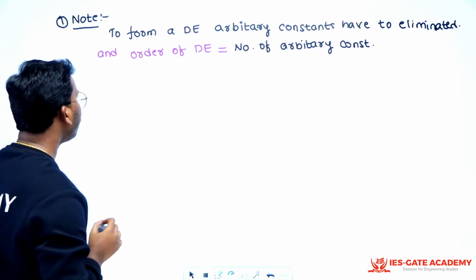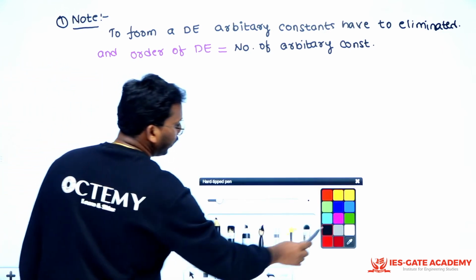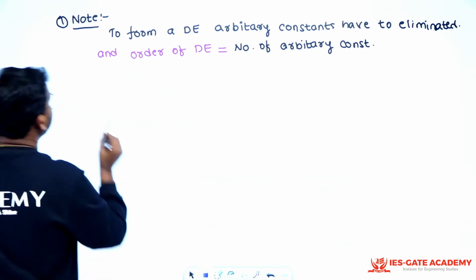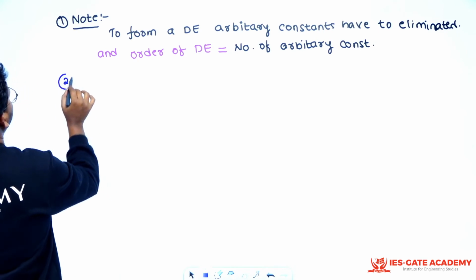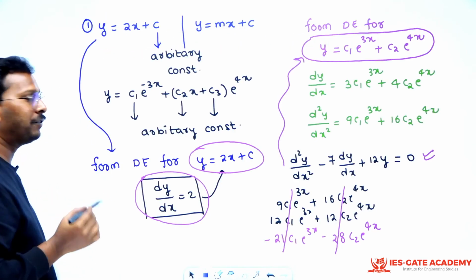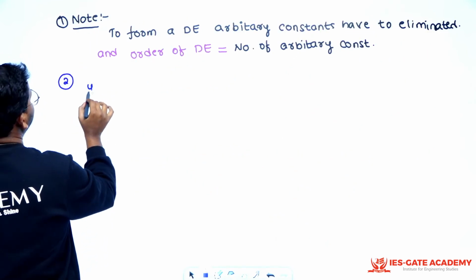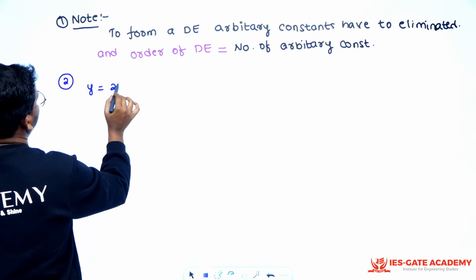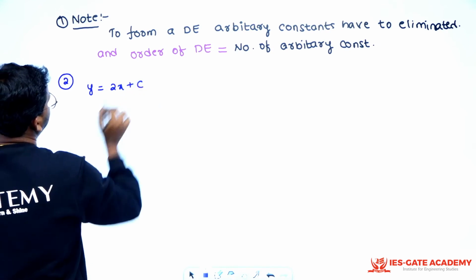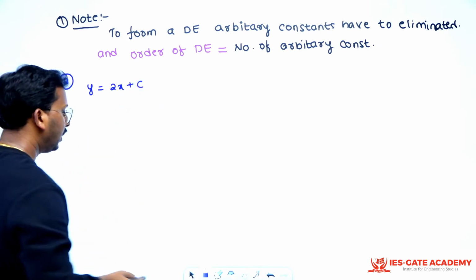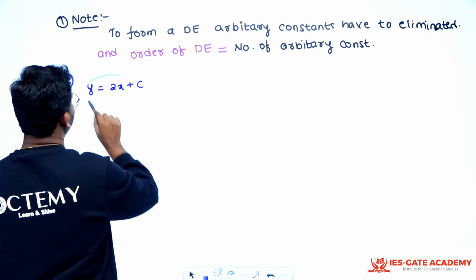Right? Very good. Now the second point I am trying to write like this. If after solving a differential equation you got y is equal to 2x plus c, right?